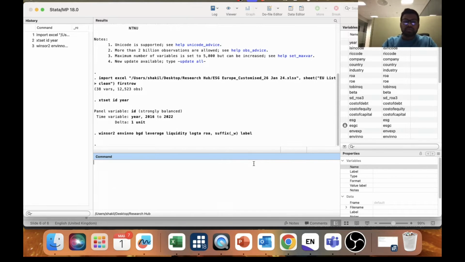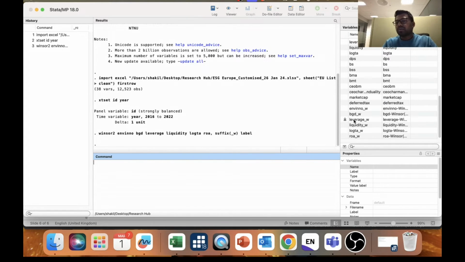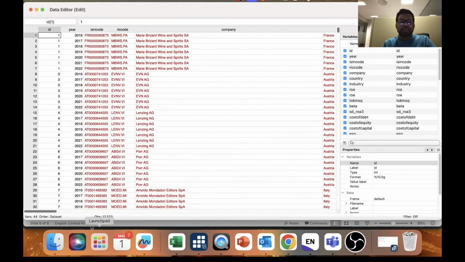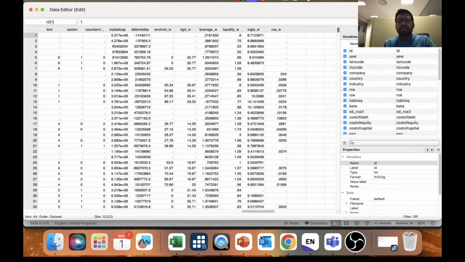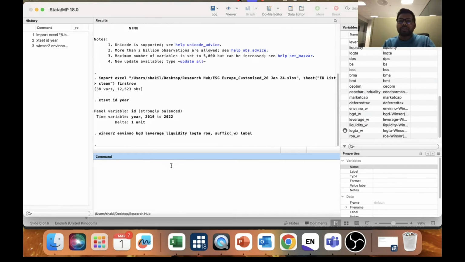If you just run it, you can see a new set of variables already created in your list: board gender diversity, environmental innovation, leverage. If you go to the data editor, you have a new set of variables here, or a new set of data after Winsorizing. They don't replace the original one, they create new variables after Winsorizing at the 1% and 99% level. So Winsorizing is done.